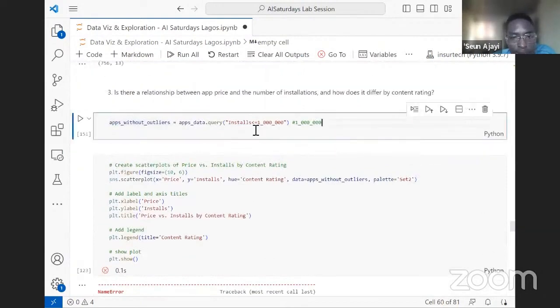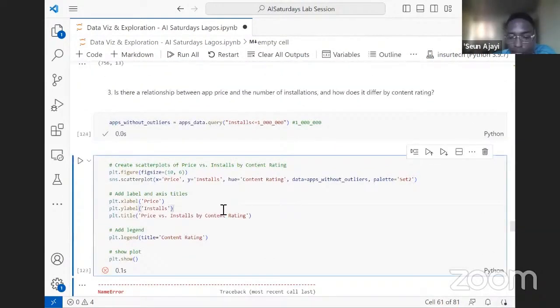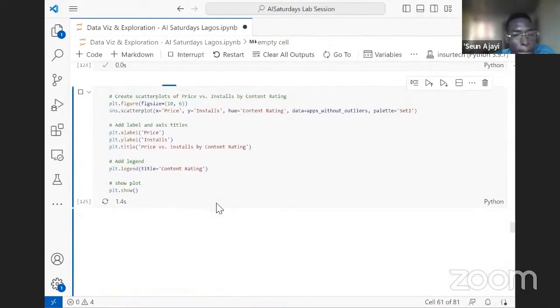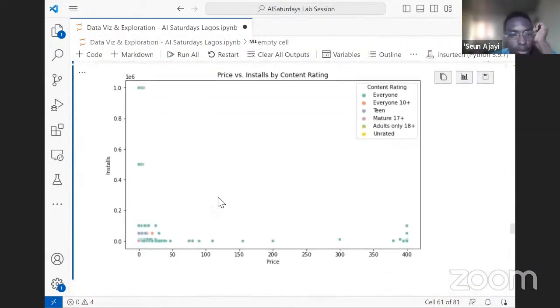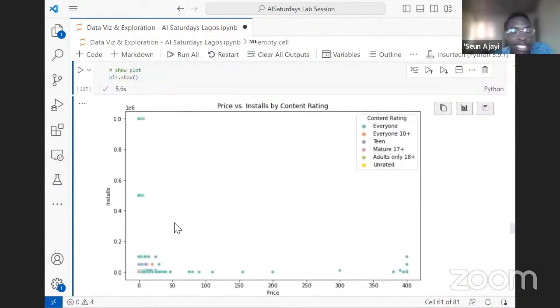Okay, we've not run the cell. So now we can see that the zeros that were compacted before, that were overlaying on each other, are now spreading out because of the reduction in scale. Now we have 0 to 1 million.